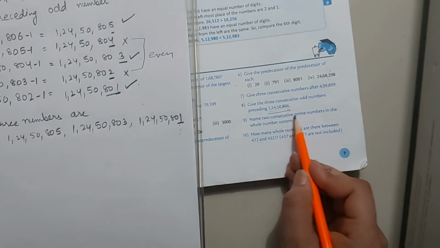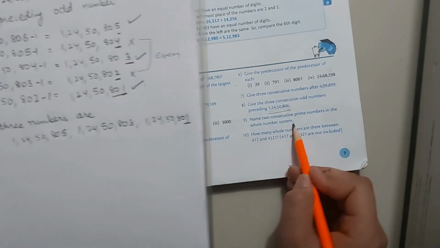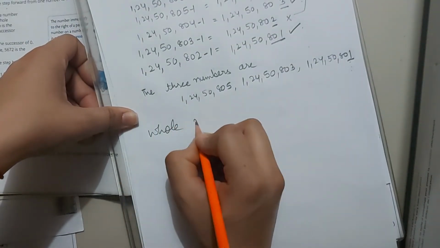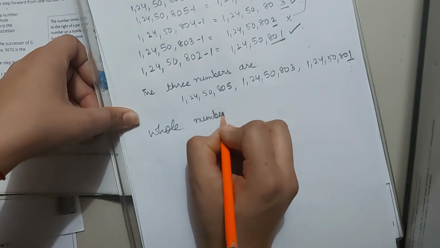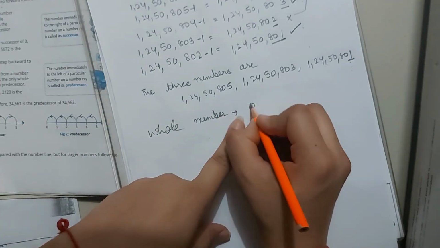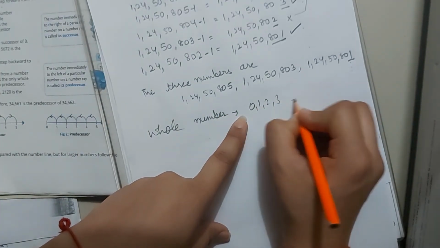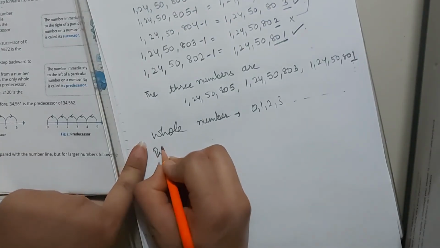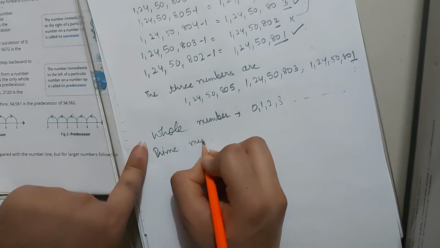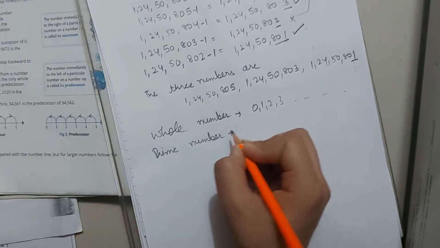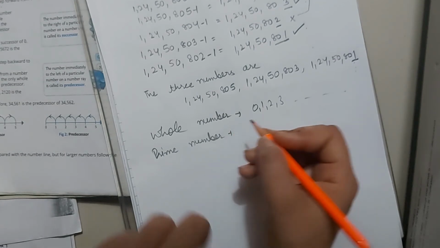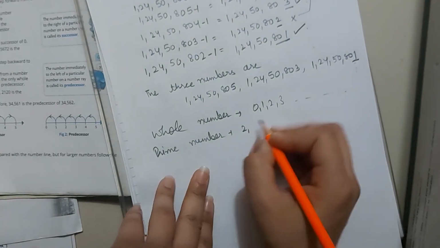Name 2 consecutive prime numbers in the whole number system. Firstly, what are whole numbers? The numbers which start from 0, 1, 2, 3 and so on are called whole numbers. Next, what are prime numbers? Prime numbers are the numbers which only come in their own table and the table of 1. 2 is the smallest prime number.